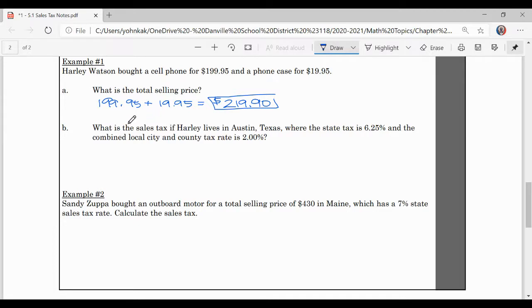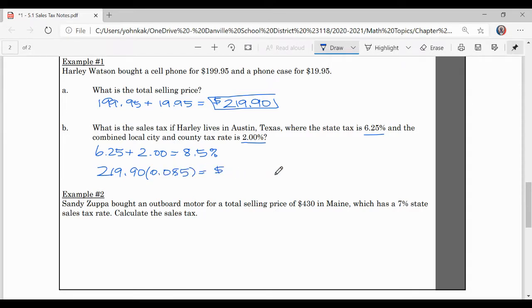Letter B says, what is the sales tax if Harley lives in Austin, Texas, where the state tax rate is 6.25% and the combined local, city, and county tax rate is 2%? Well, first we have to find the total percentages. So I can take the 6.25% and add the 2%, and that's going to give me an 8.5% sales tax. And then I take the total purchase price, $219.90, and I multiply by 8.5% as a decimal, so 0.085.